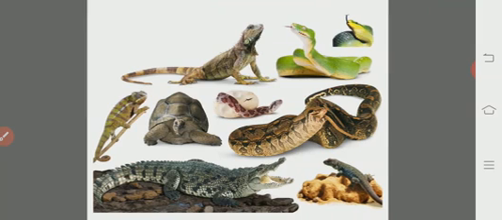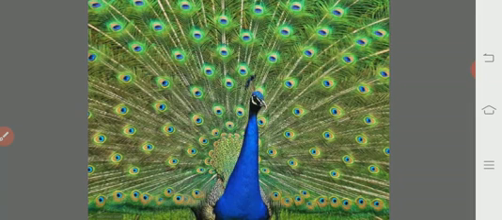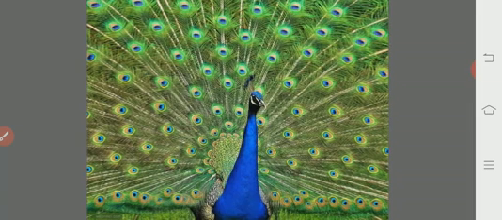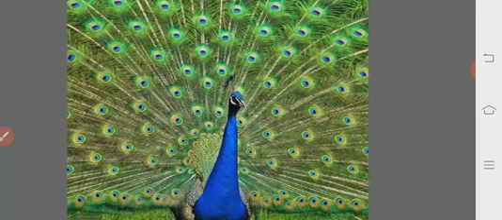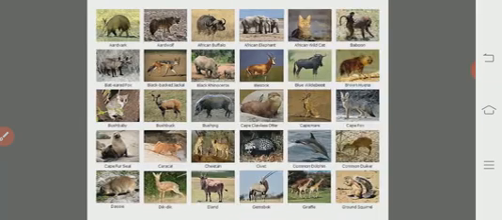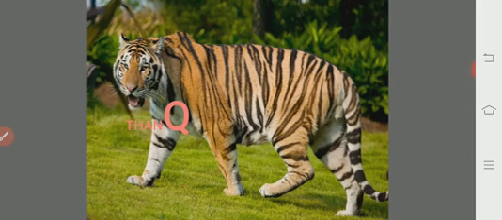Reptilia, various reptiles are there: snakes, garden lizard, chameleon, turtles, Testudo, crocodile, Komodo dragon. Aves, our national bird, the peacock, Pavo cristatus, and from the mammalia, there were many mammals included under the class Mammalia. This is Panthera tigris, our national animal.